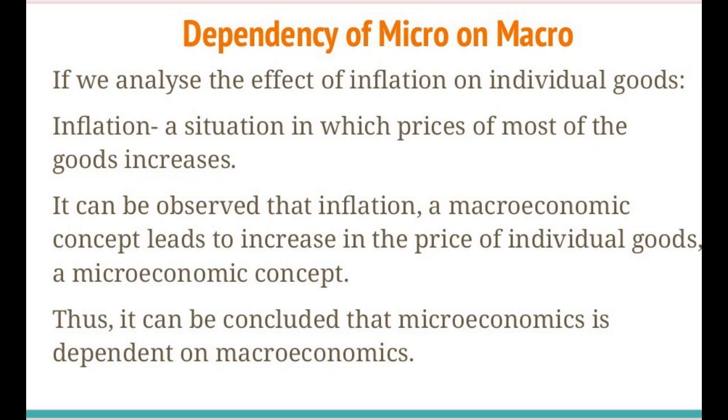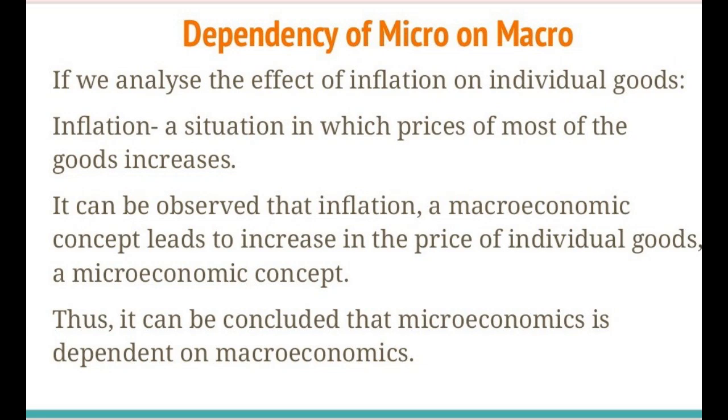Now, the dependency of micro on macro. In this, we will see how microeconomics is influenced by changes in some aggregate concepts. If we analyze the effect of inflation on individual goods, inflation is a situation in which prices of most of the goods or commodities increase in the economy for a long period of time.